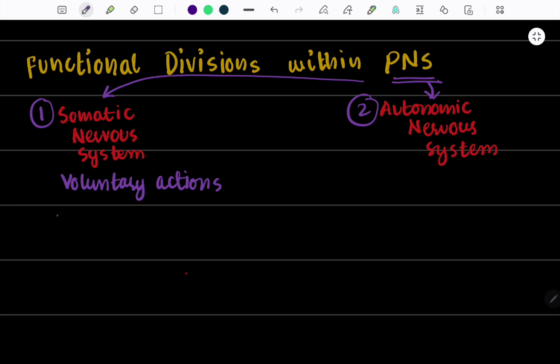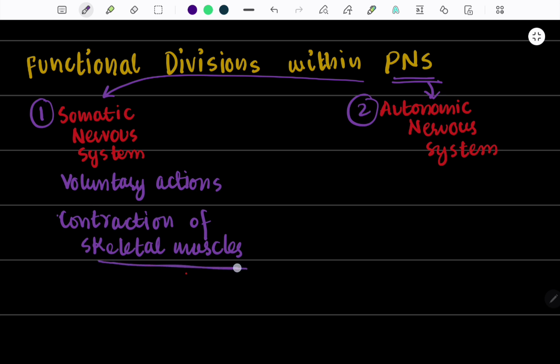For example, the contraction of skeletal muscles. We all know that among the three types of muscles, smooth muscles, cardiac muscles, and skeletal muscles, only skeletal muscles are voluntary in action. So the somatic nervous system controls the contraction of skeletal muscles.